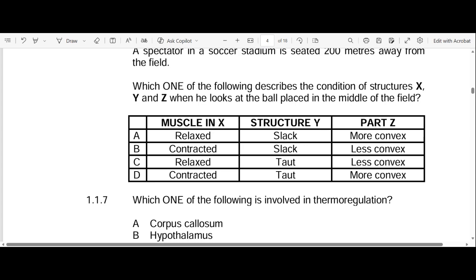Let's go to B. Muscle X is contracted. Already it's wrong. It's out of the picture because the ciliary muscles are relaxed instead of contracted. Now let's go to C. C states that muscle X is relaxed, which is correct. Structure Y is taut or tight, which is correct. Then part Z is less convex. So the correct answer is C. Already we're ruling out D because it starts with contracted. So the answer is C. If you don't remember this, go back and revise your accommodation processes.